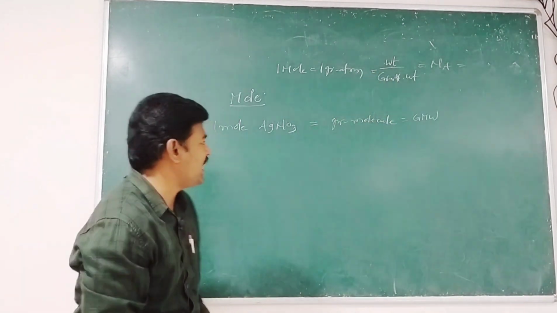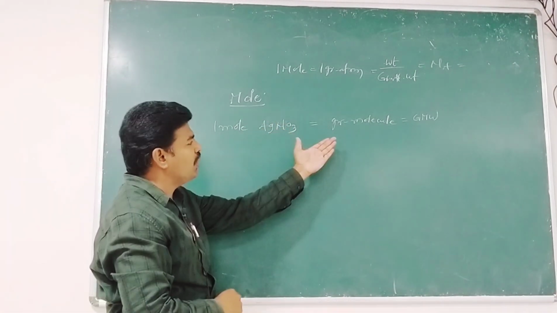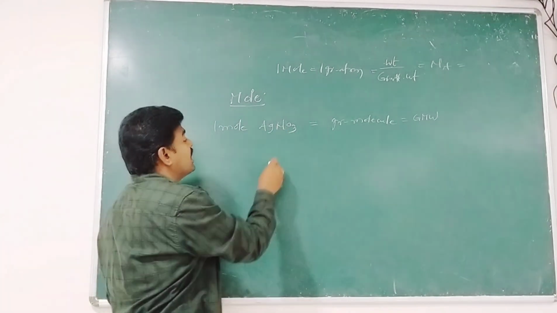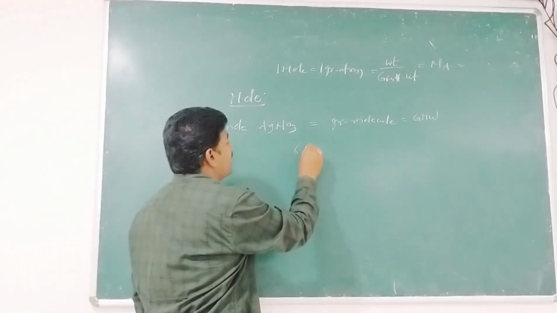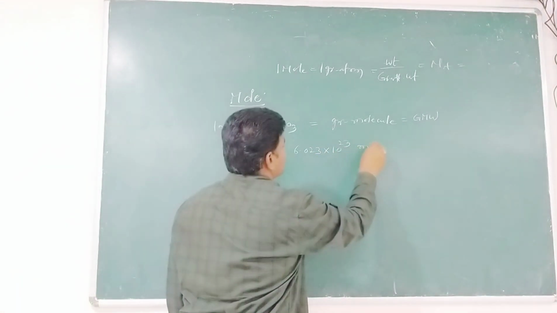So 1 mole of AgNO3 is equal to a gram molecule, or gram molecular weight. And 1 mole of AgNO3 contains 6.023 into 10 to the power of 23 molecules.